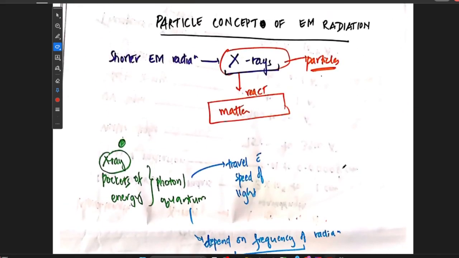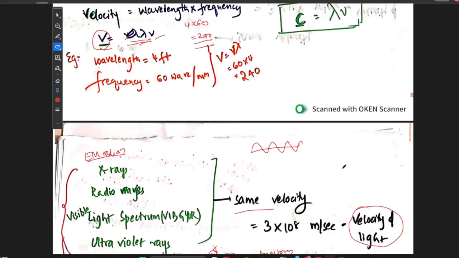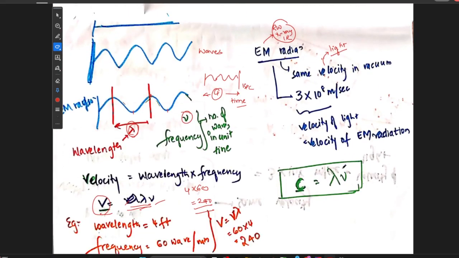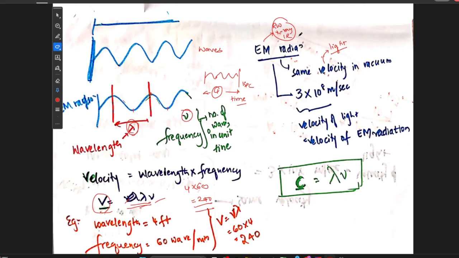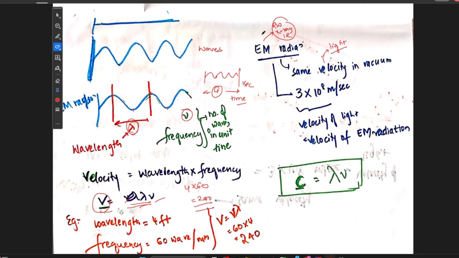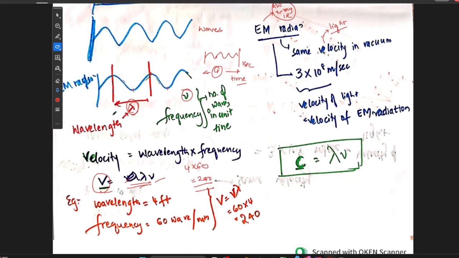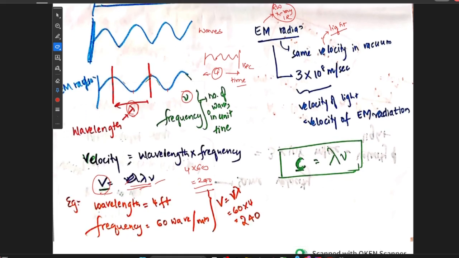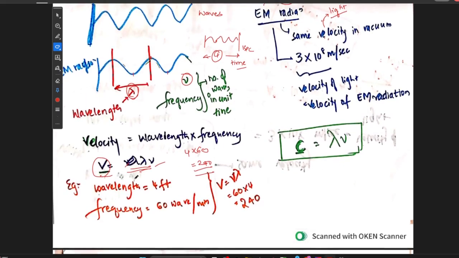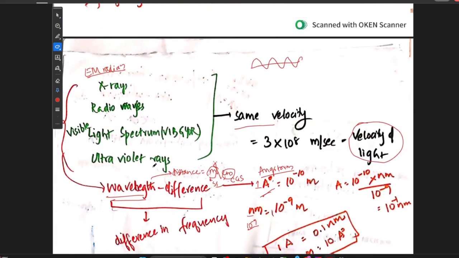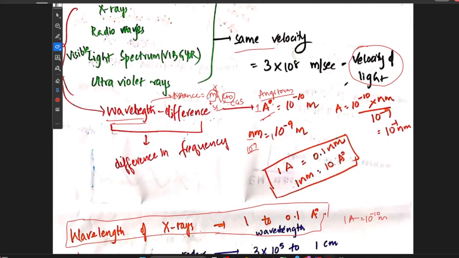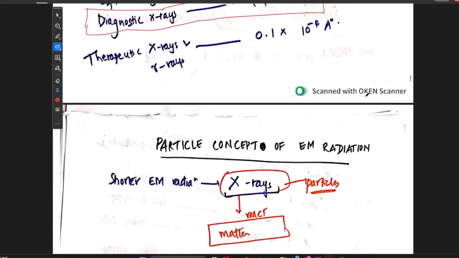That is the wave concept of electromagnetic radiation. To summarize, the wave concept states that electromagnetic radiation travels in waves. They have wavelength and frequency. Velocity can be calculated from the product of wavelength and frequency, and all of them will have a velocity which is equal to the velocity of light.